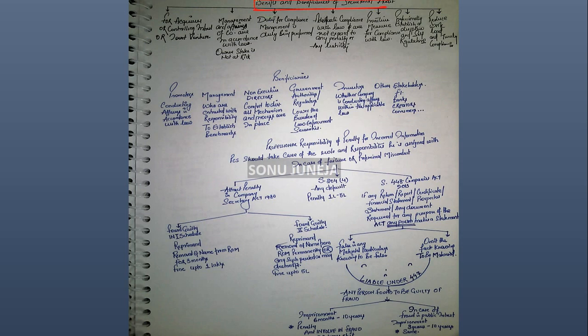Now, talking about the benefits and beneficiaries of secretarial audit: acquirer, controller of joint venture, management affairs of the company in accordance with the law. Owner's stake is not at risk. Duty for compliance by management is duly performed. Adequate compliance with law, so not exposed to any unseen liability. Proactive measures for compliance. Moreover, it's professionally established and self-regulated. It reduces the workload and helps go for compliance.